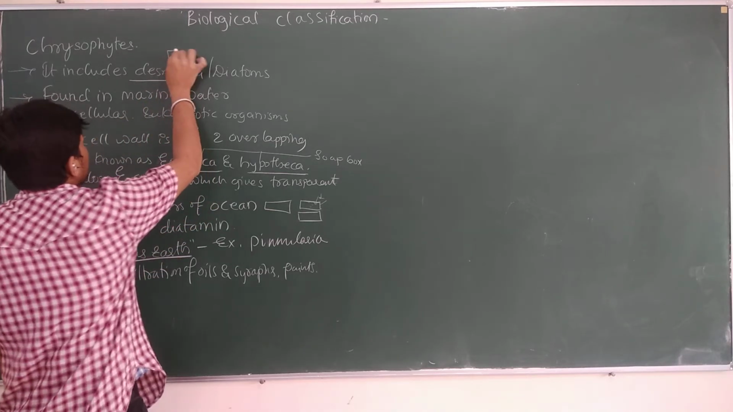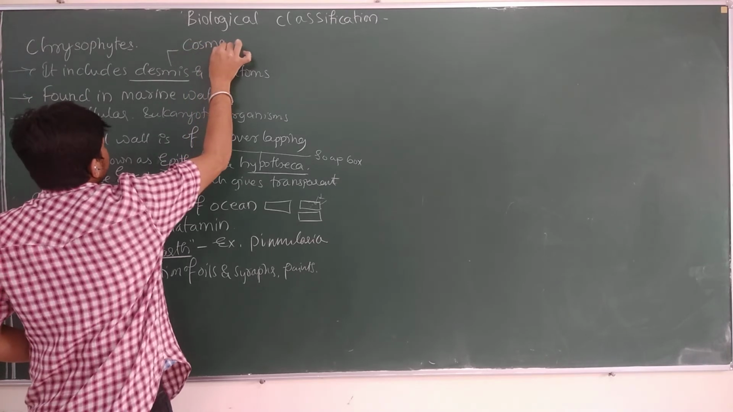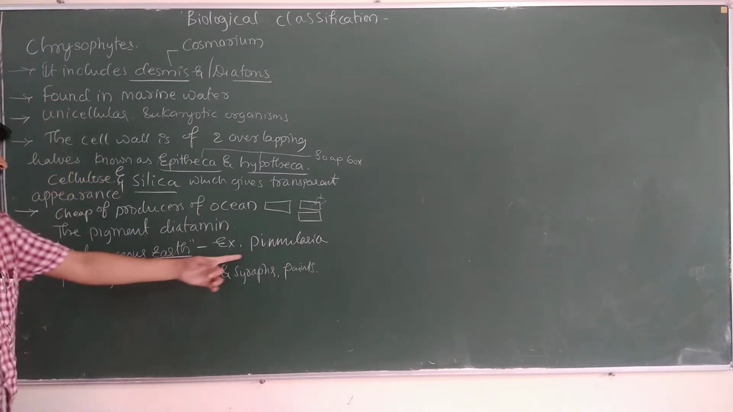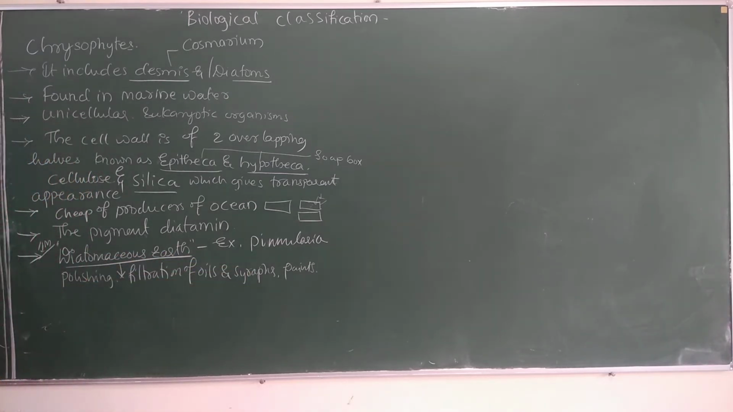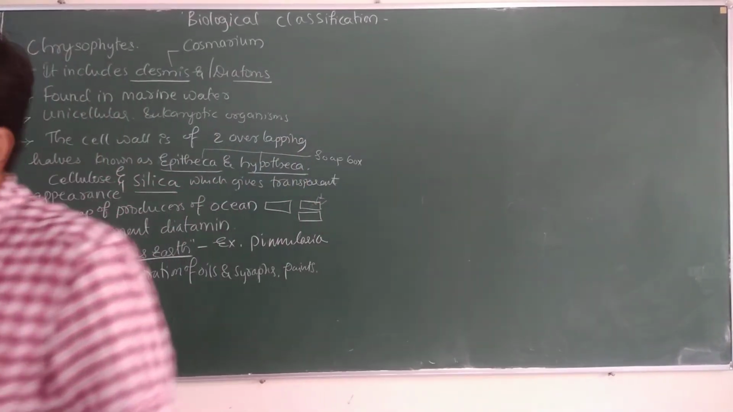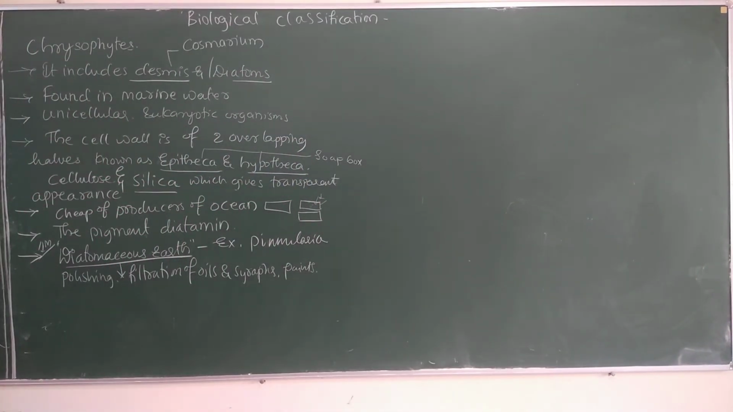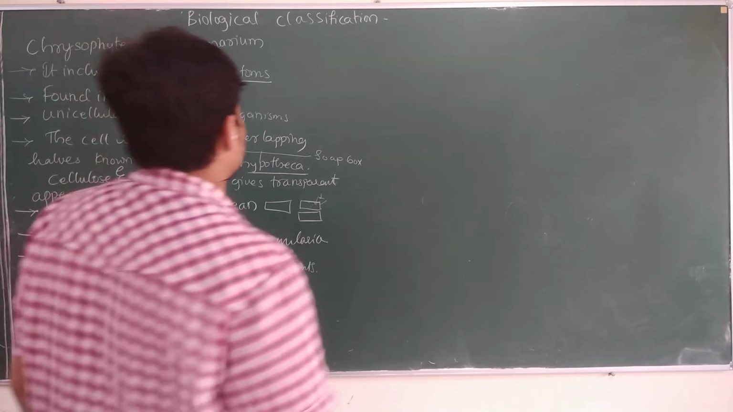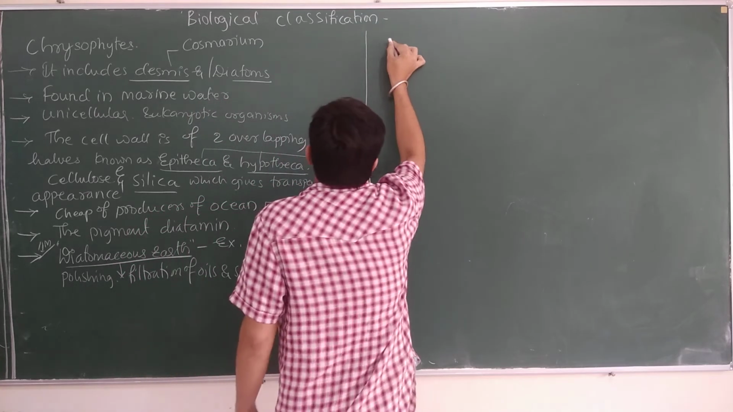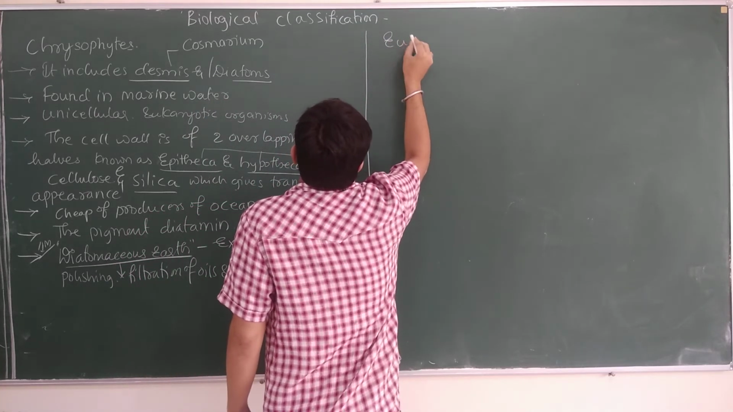Example with respect to desmids is Plasmodium. Example for the diatom: Pinularia, right? So like that we can distinguish this aspect. Is that clear? So this is all about the diatoms, right? That means this is all about the chrysophytes. Next we will move to the other concept, the third one, euglenoids, right? I hope you don't have any doubts or queries with respect to that. Next we will move to euglenoids.